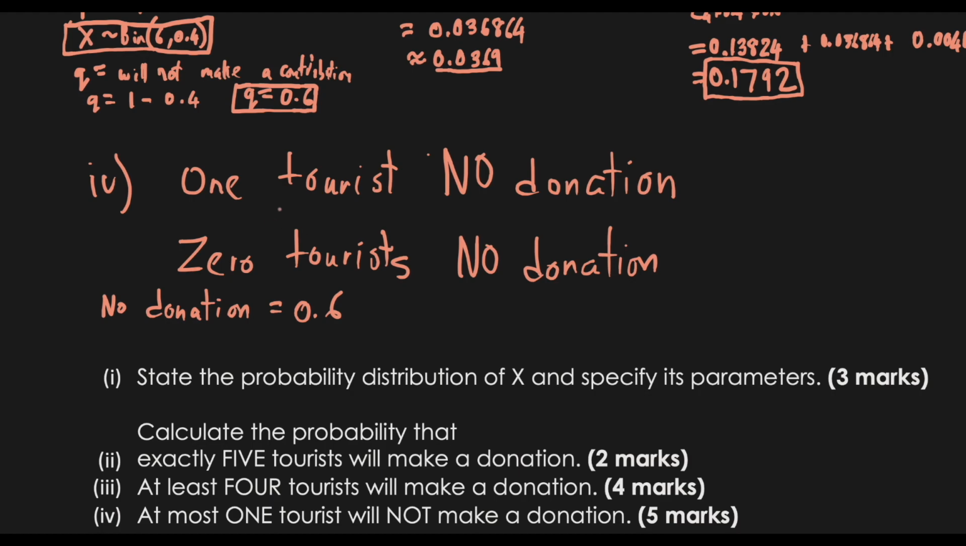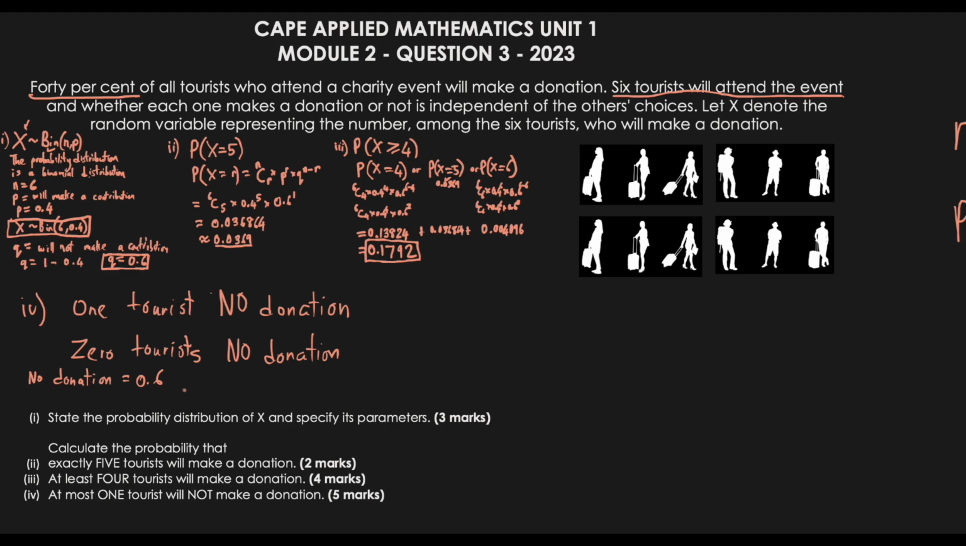If we put this here, this covers at most 1 tourist will not make a donation. We could have 1 tourist making no donation or 0 tourists making no donation, but we cannot have more than that. These are the only 2 scenarios that can happen. Out of 6, we could have a scenario where 1 tourist makes no donation. Let's say this one makes a donation, this one, this one, this one, this one, but this one does not.